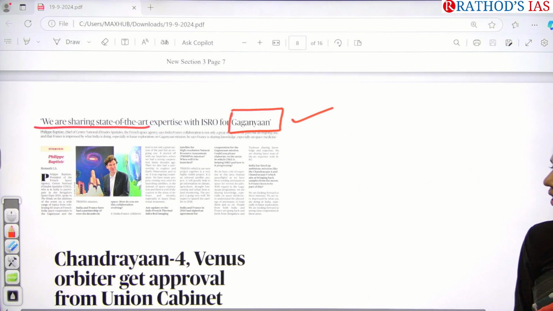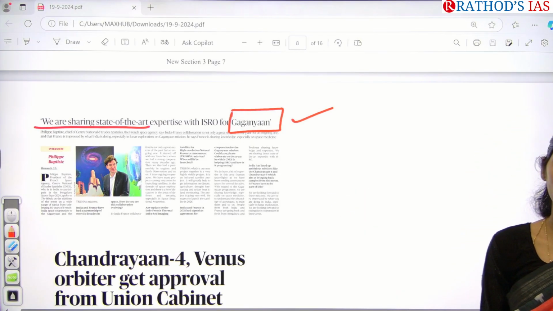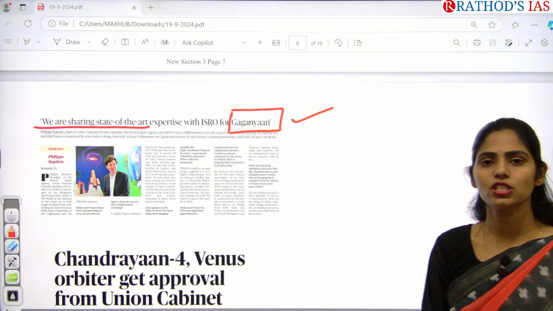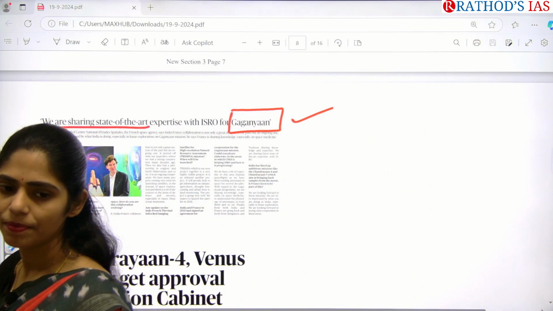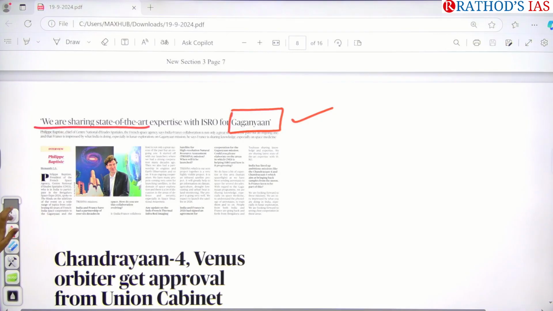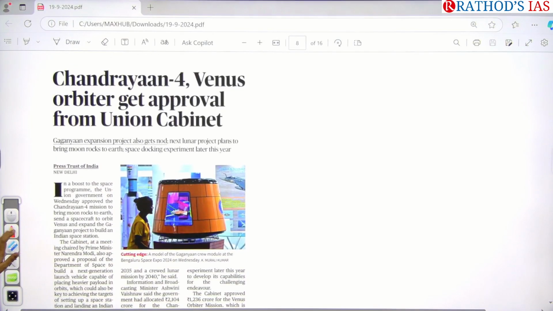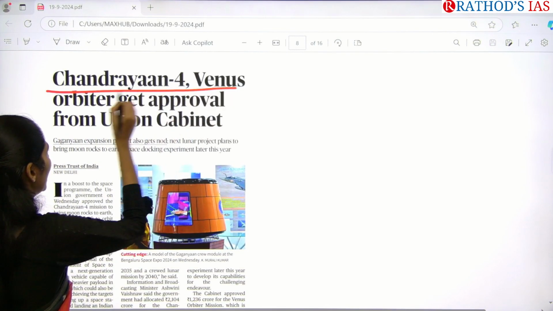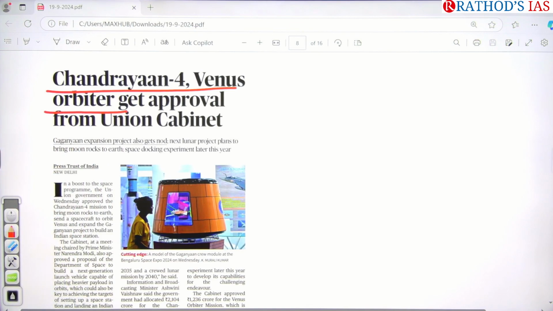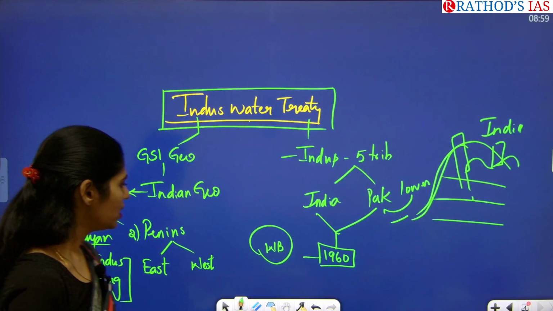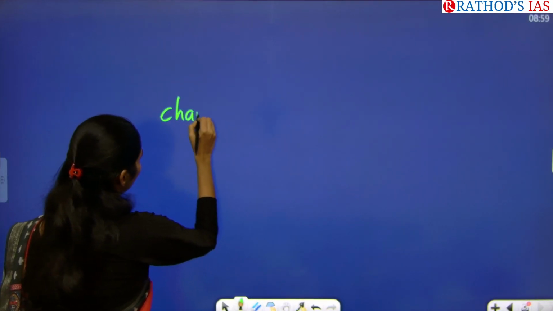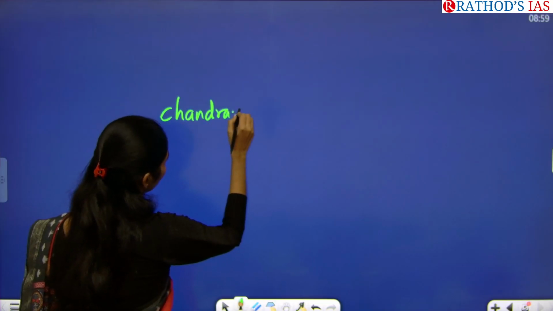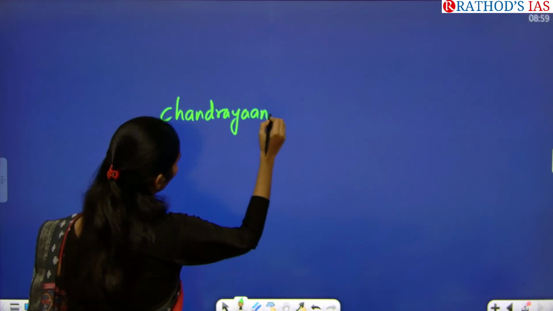And do you know, even Chandrayaan 4 and Chandrayaan 5 are ambitious projects of India's moon mission. Actually, Chandrayaan 4 got approval. Okay, so here we have to see that article: Chandrayaan 4 and Venus orbiter get approval from the Union Cabinet. So what is the keyword? The keyword is Chandrayaan 4. Chandrayaan is nothing but India's moon mission.